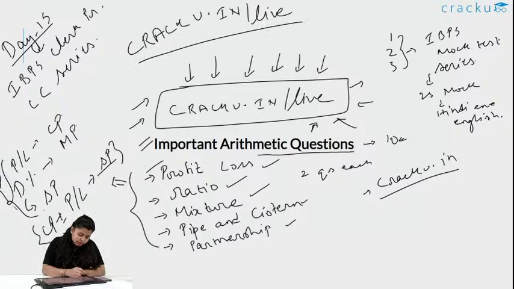These are the few things you need to know while doing profit and loss problems, the basic concepts: where the discount percent is used, and where we use the profit percent or loss percent. Pipe and cistern questions are easy, and these are mainly of the time and work type.